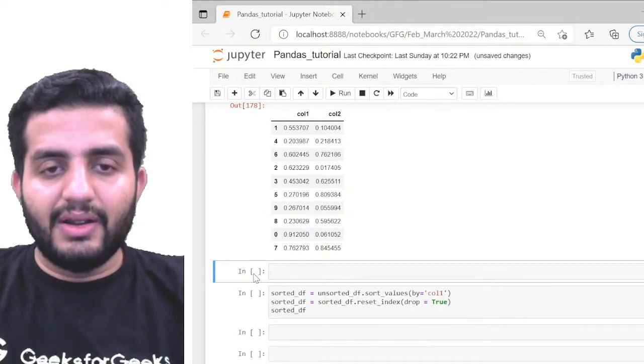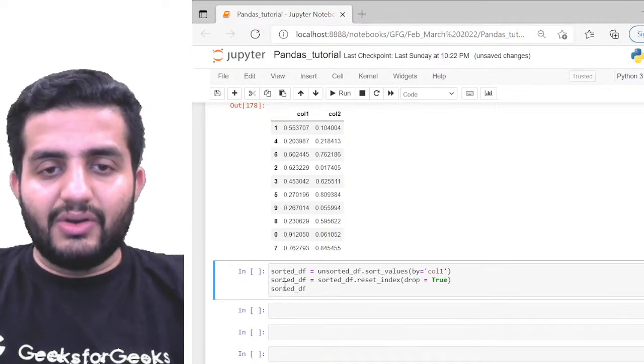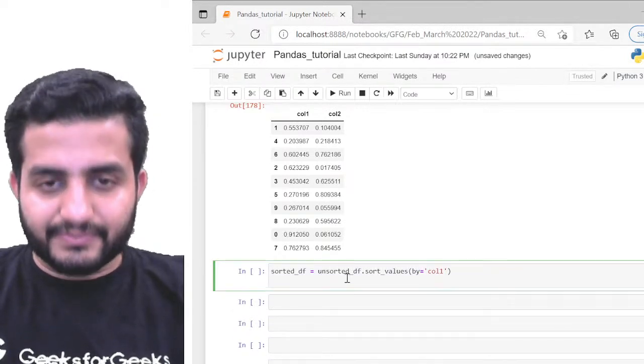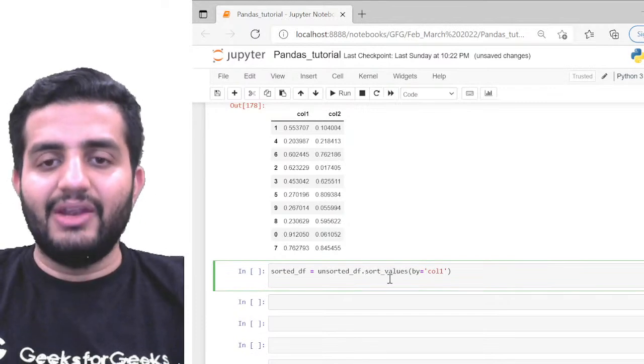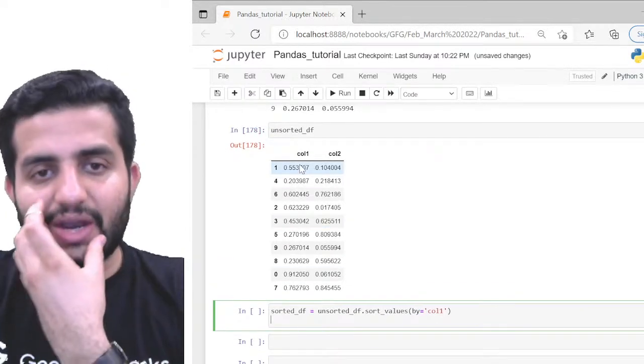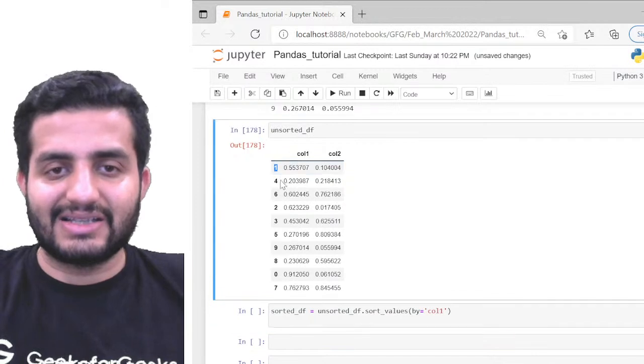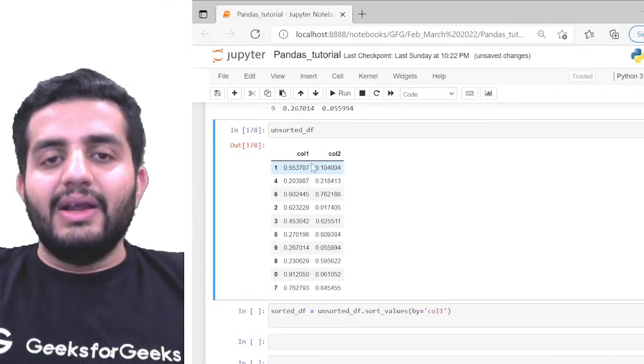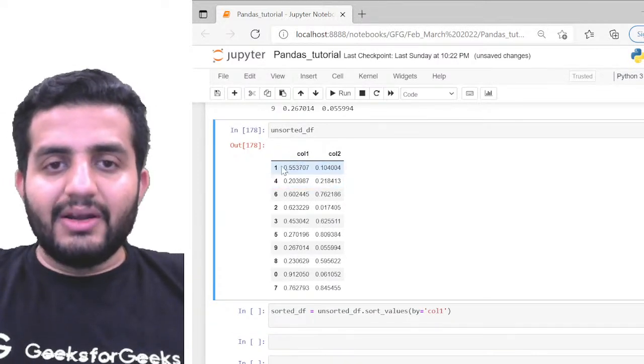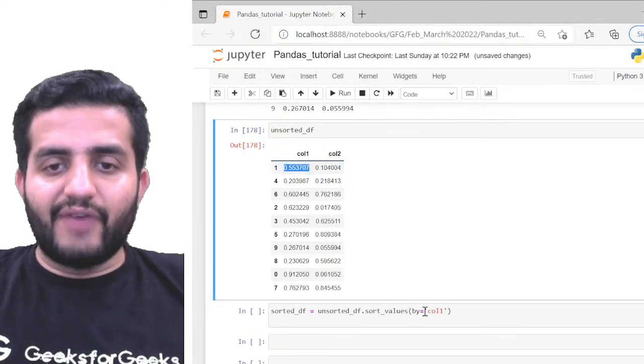Now I want the sorting to be done based on my values. For example, this is my data. I'm least bothered with the indexes right now. I want the sorting to be done based on the values. Okay, and values of what?